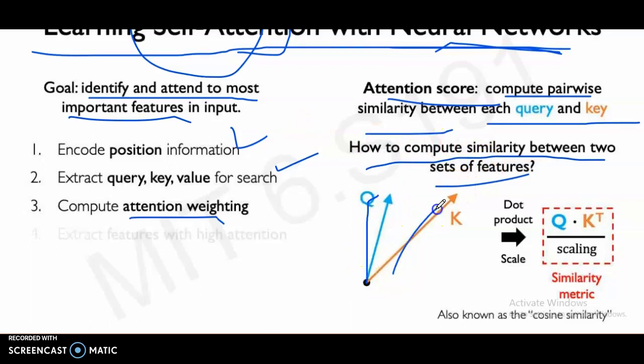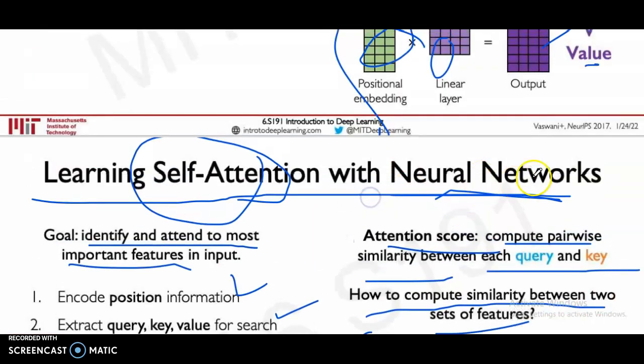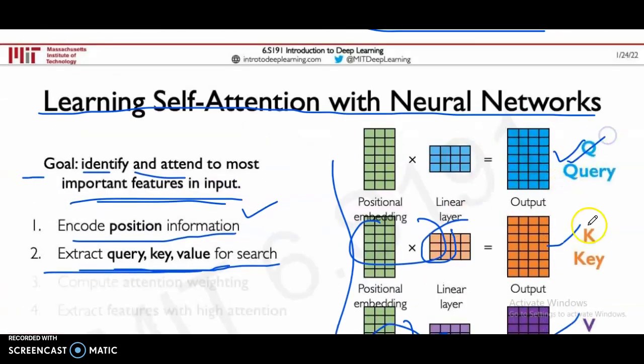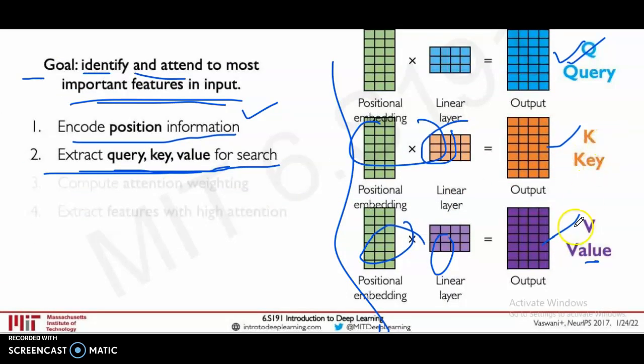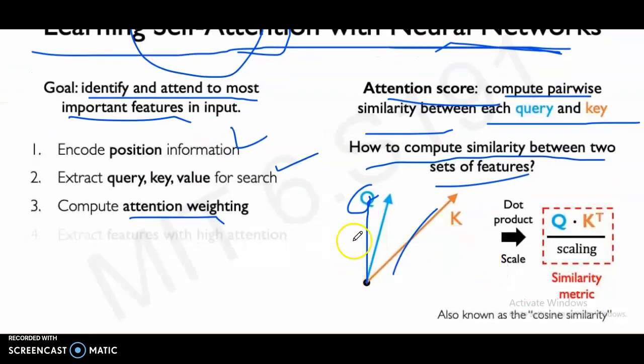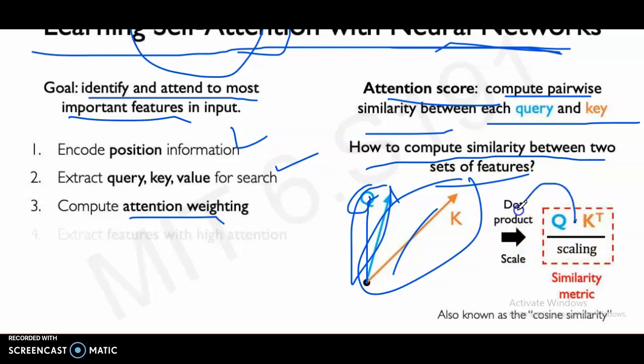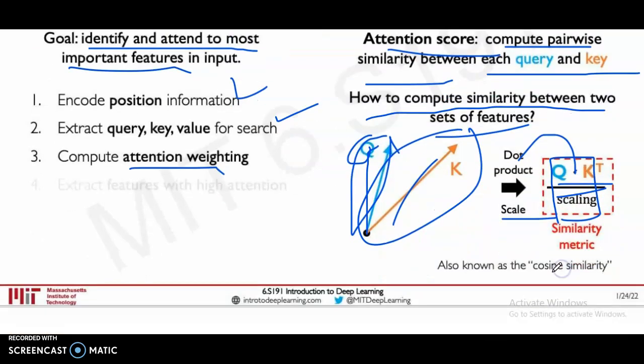Q for query, K for key, V for value. Here, the query and key dot product, then scaling. The similarity metric is also known as cosine similarity.